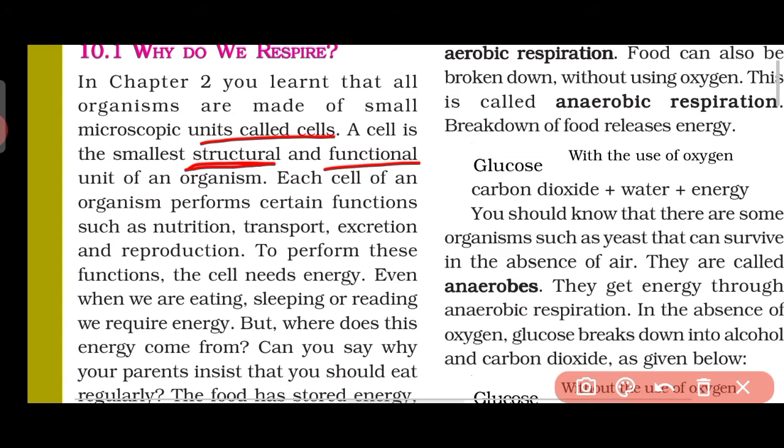Okay, so let us come to the content once again. Each cell of an organism performs certain functions such as nutrition, transport, excretion, and reproduction. So every cell performs these functions. Nutrition means growth. Then transport, we know that transport of water and food happens in our body. Excretion, that we have studied. And reproduction: giving birth to young ones is known as reproduction, but here we are talking about reproduction in cells.